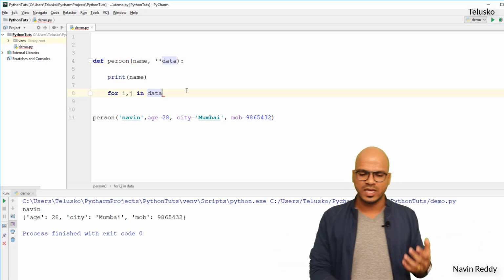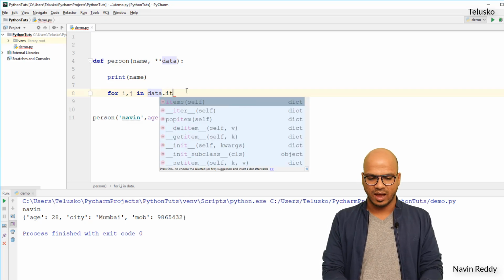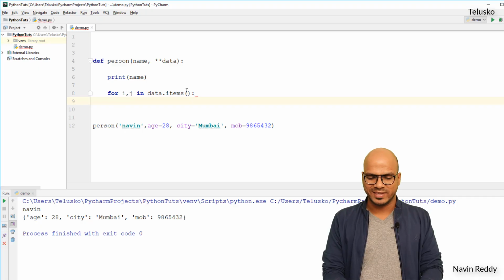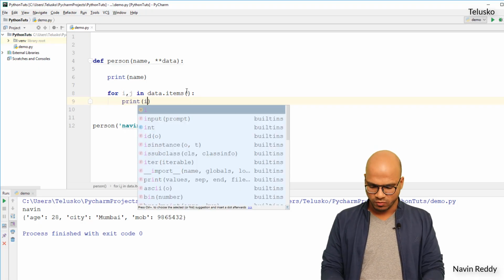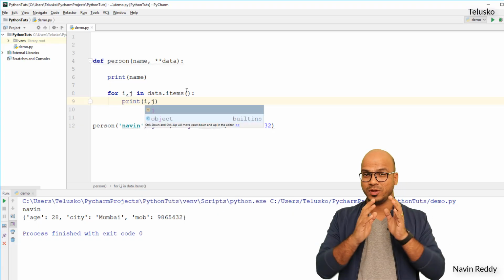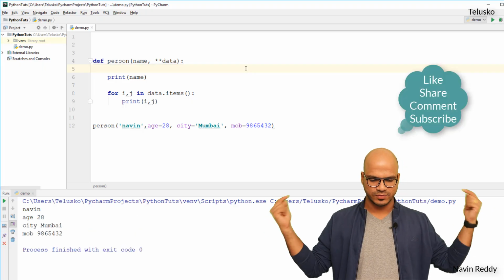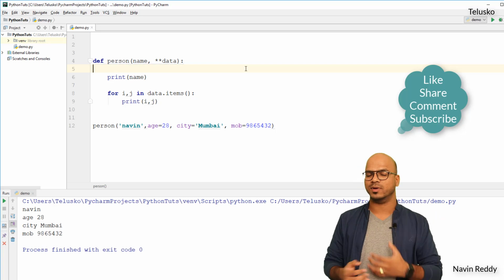So here you will say for i comma j in data. You cannot simply say data, you have to say items, right? So you have to use a function called items, and then you will print the data. You will simply print i comma j. You will print the key and value pair, right? So let's run this code, and that's what you got. You got Naveen, you got age 28, you got city Mumbai, you got mobile number, right?